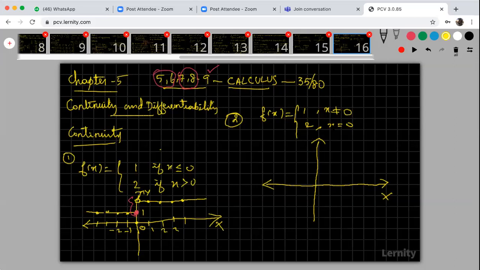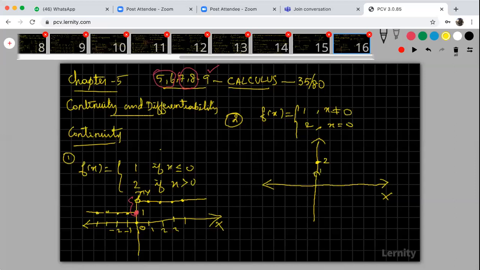Similarly, here, when x is equal to 0, what is that? X is equal to 0 means the function value is 2. When x is not equal to 0, either positive or negative, your y value, that means f of x, is 1 only. Suppose this is 1.